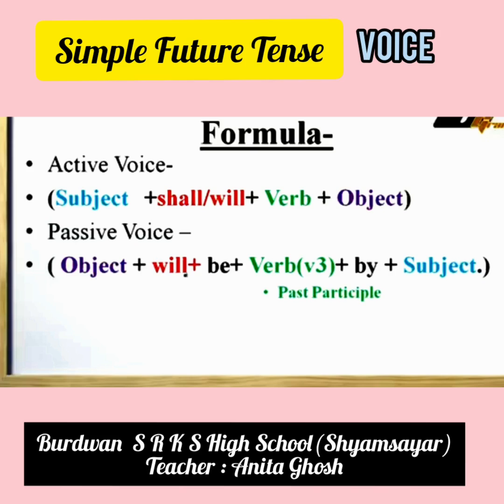At first we all know that as per the rule, the object is changed into subject in passive voice. So first write the object, then shall or will plus another "be" is extra added, and then the third form of the main verb or past participle form plus "by", it is an agent or preposition, and after that the subject. Which subject? The subject of the active verb. In this formula a passive voice is created in simple future tense.